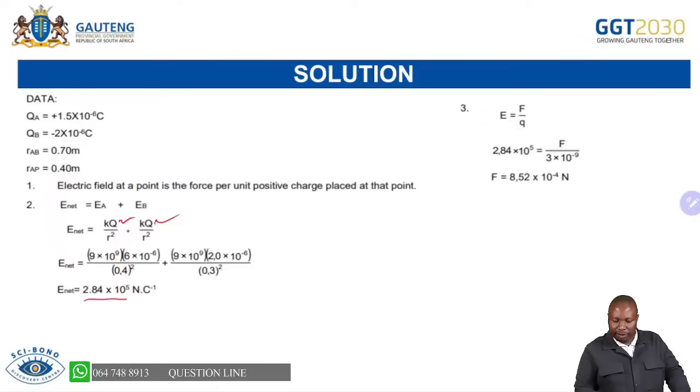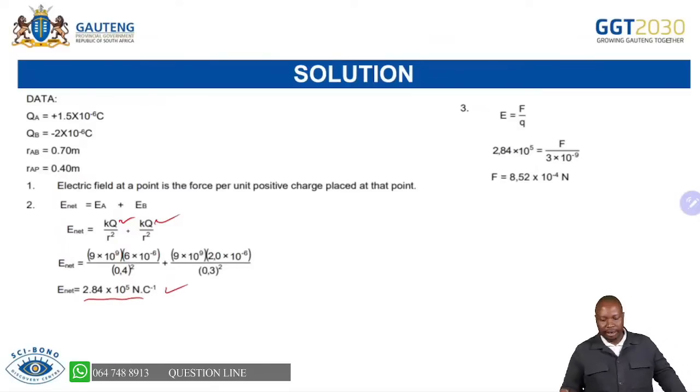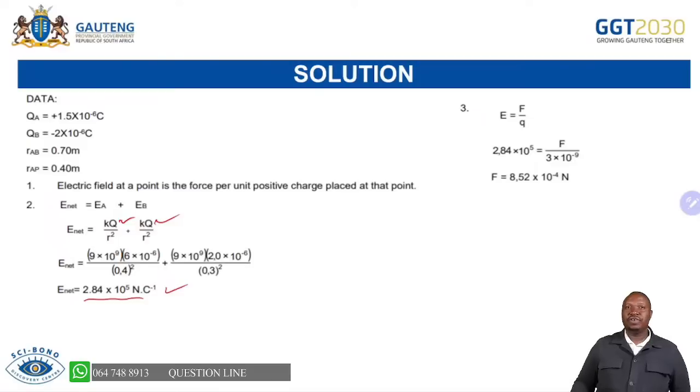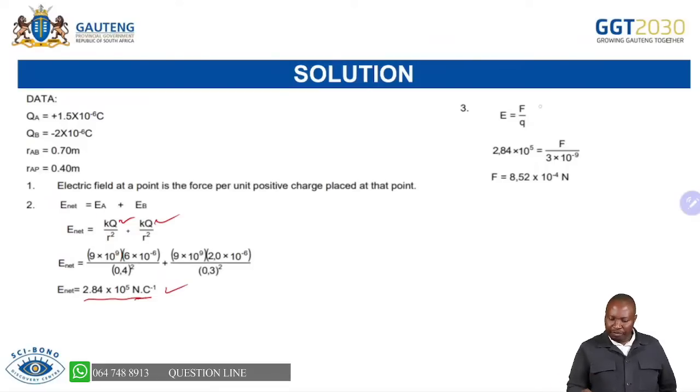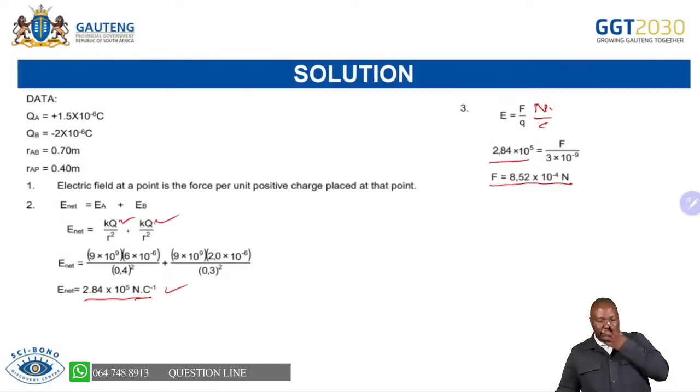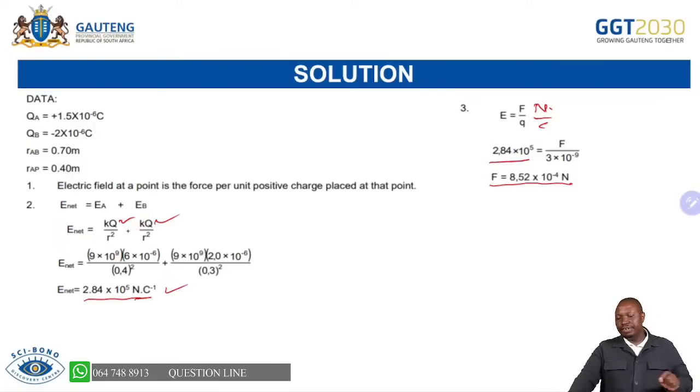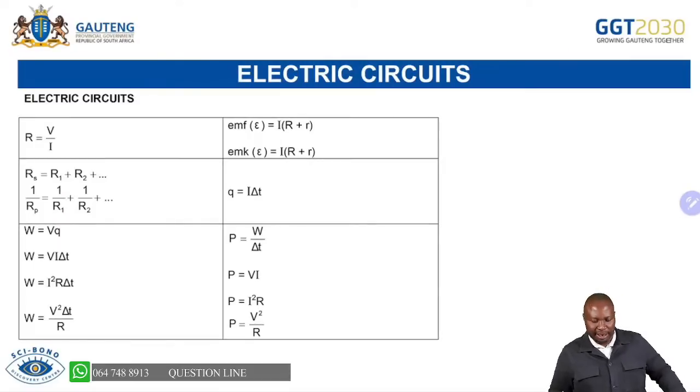You now get your answer, which is 2.84 times 10 to the power of minus 5 Newton per coulomb. Don't forget Q over Q. Remember we say E equals the SI unit of your net there, which is Newton per coulomb. And then we're coming from here, Newton for force and coulomb for that charge. And then you are able now to come and substitute, which is your E net, and then you are able as well to find the force, which is 8.52 times 10 to the power of minus 4. So hoping that you will do different types of questions as you remind yourselves.